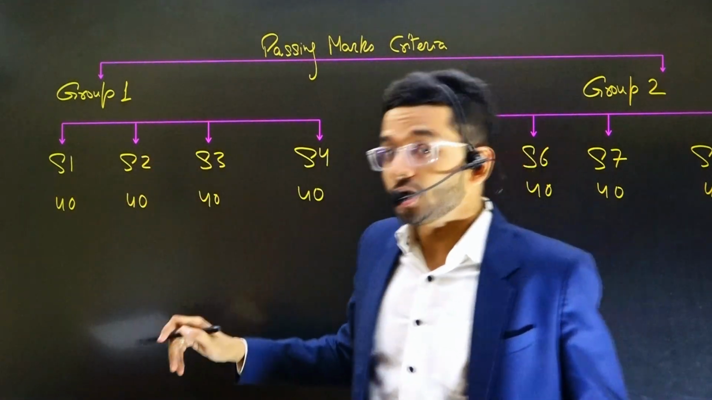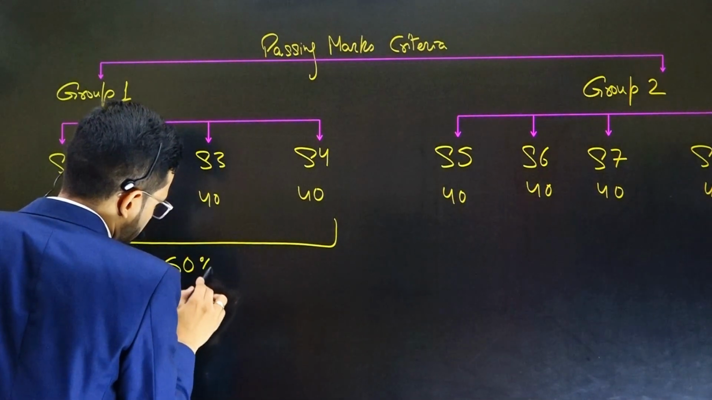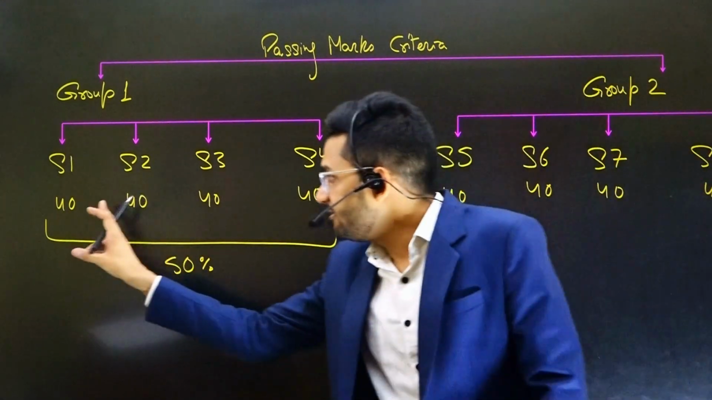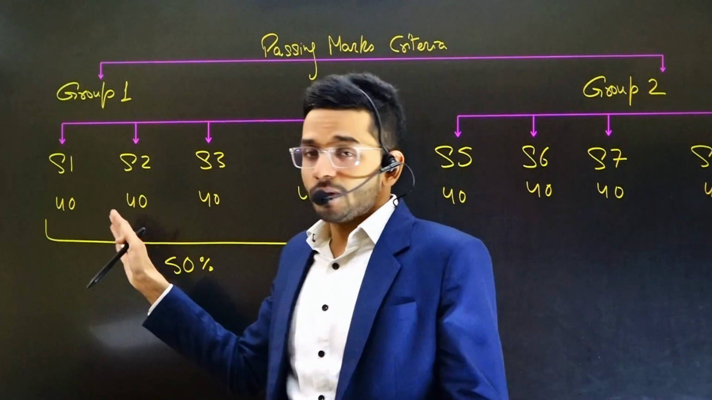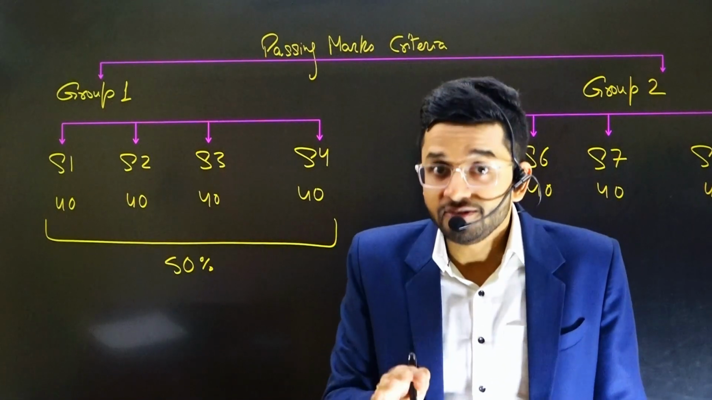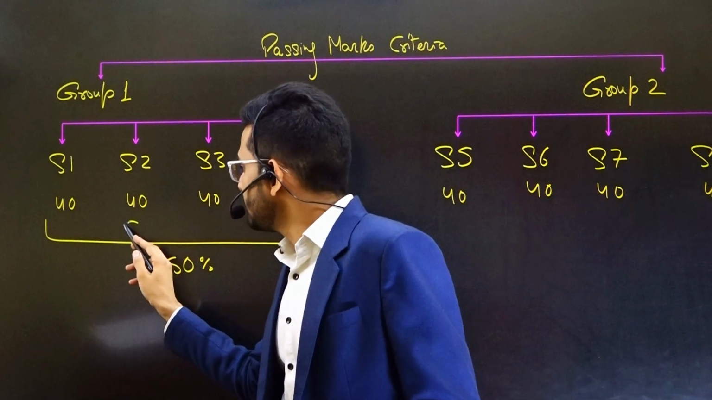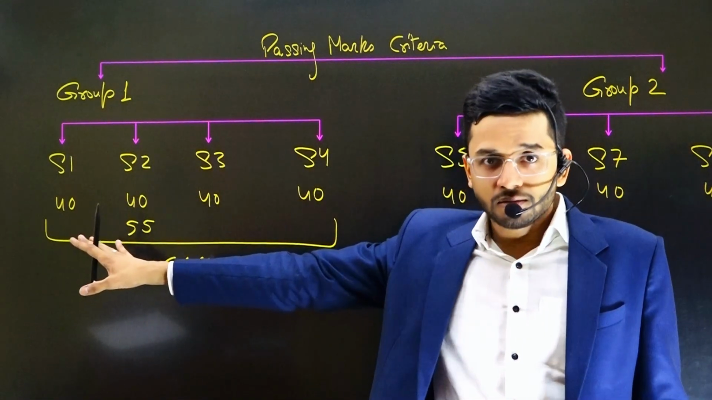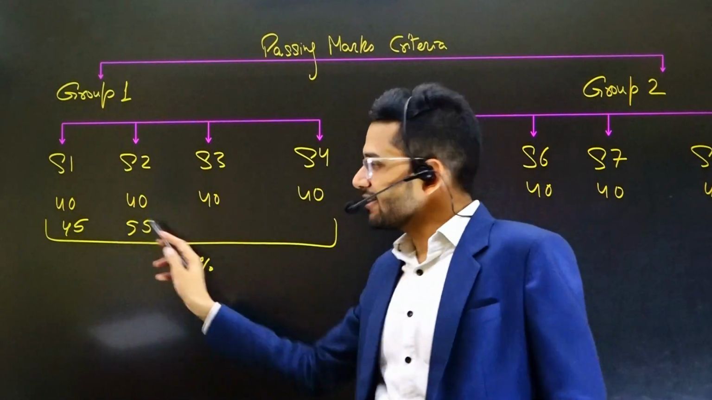But if you want to pass the entire group, then in aggregate, guys, in aggregate you need to get 50%, which means 50 marks. Individually you have to get 40 marks, which means that individually also you have to target scoring more than 50. Okay, so suppose in subject number 2 you scored 55, right? In subject number 1 you can afford to score 45. They'll average out to 50.